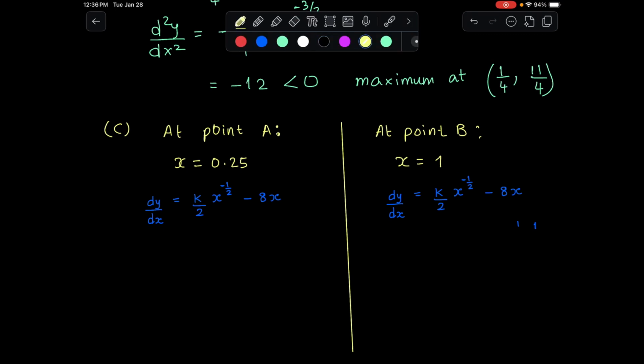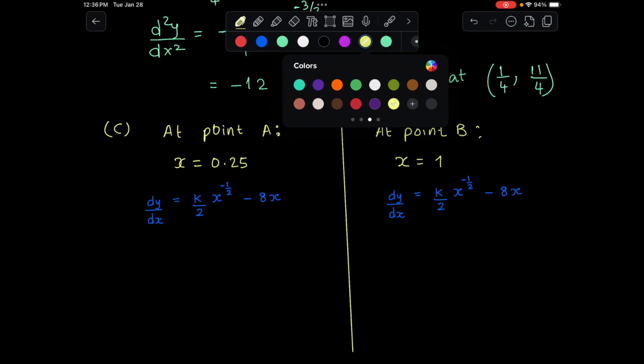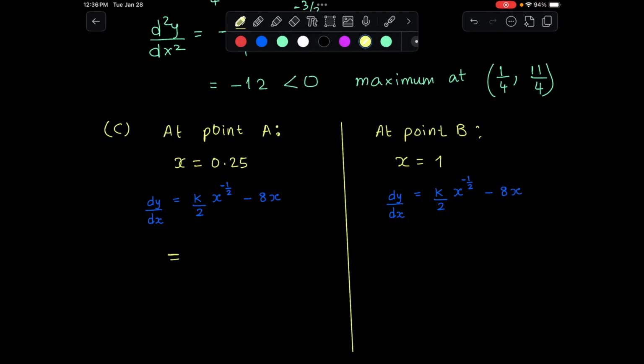I'm just erasing the arrows which I had marked for the previous one. All right, so dy by dx would be, we don't know the value of k, that's what we need to find, we know the value of x is 0.25, to the power of minus half minus 8 times 0.25. Calculate that.